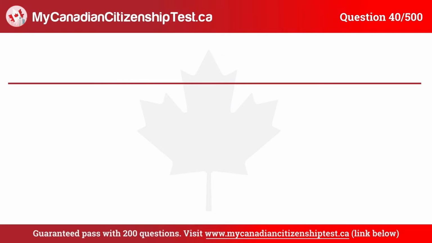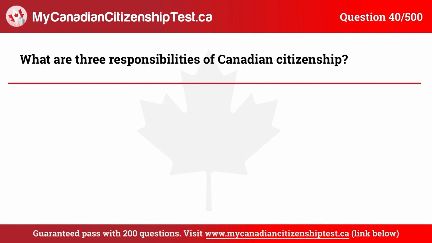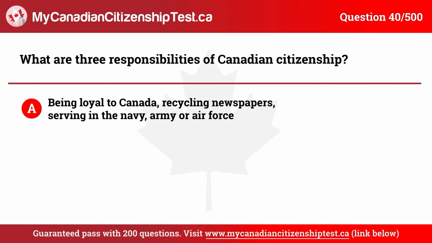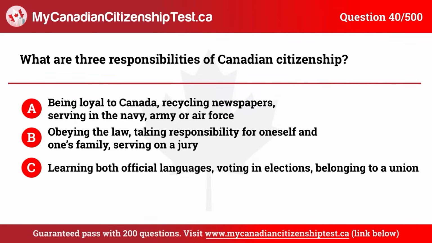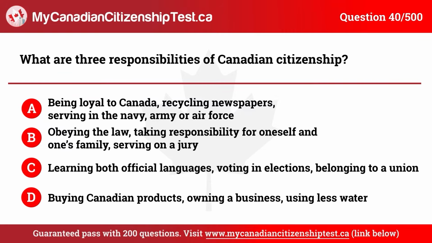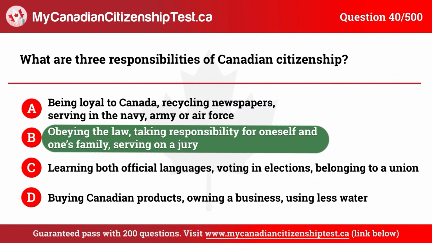Question 40. What are 3 responsibilities of Canadian citizenship? A. Being loyal to Canada, recycling newspapers, serving in the Navy, Army, or Air Force. B. Obeying the law, taking responsibility for oneself and one's family, serving on a jury. C. Learning both official languages, voting in elections, belonging to a union. D. Buying Canadian products, owning a business, using less water. The correct answer is B. Obeying the law, taking responsibility for oneself and one's family, serving on a jury.